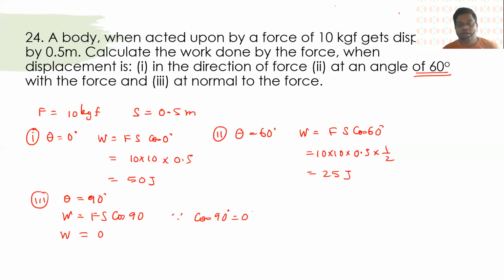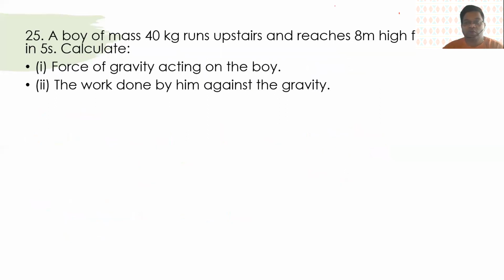Fine. So going to the next one. This is question 25. So a boy of mass 40 kg runs stairs. So m is equal to 40 kg, height is equal to 8 meters and time is equal to 5 seconds. So the force of gravity we know is equal to mg.